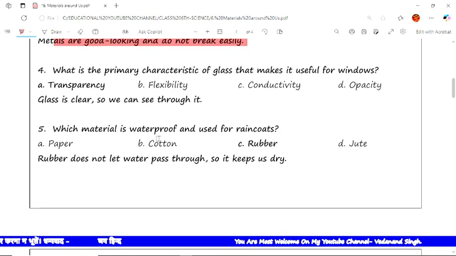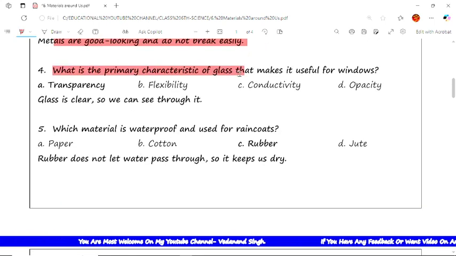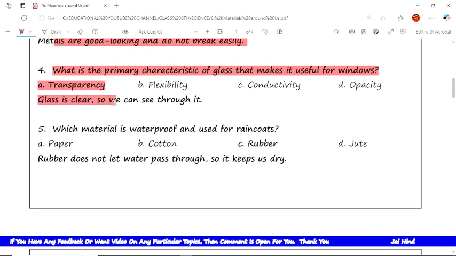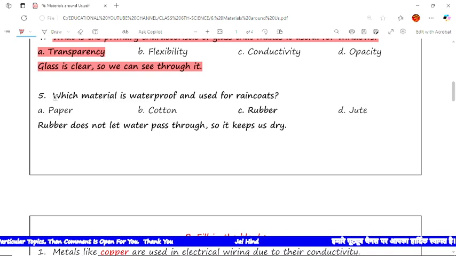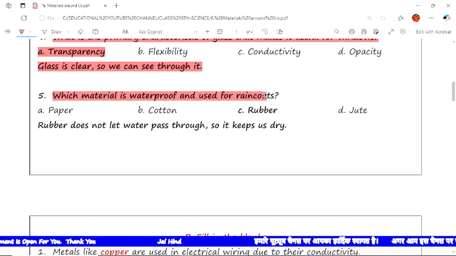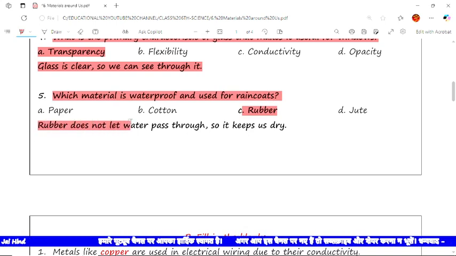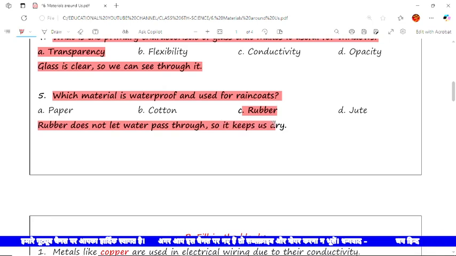The next question is what is the primary characteristic of glass that makes it useful for windows? Transparency is the main reason because glass is clear and we can see through it. The next is which material is waterproof and used for raincoats? That is rubber. Among these options, rubber does not let water pass through and so it keeps us dry.